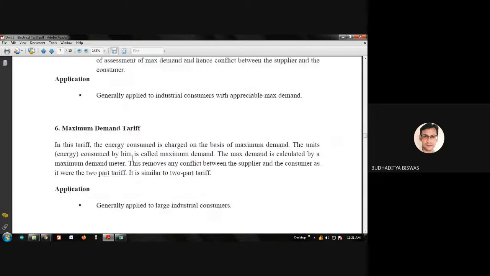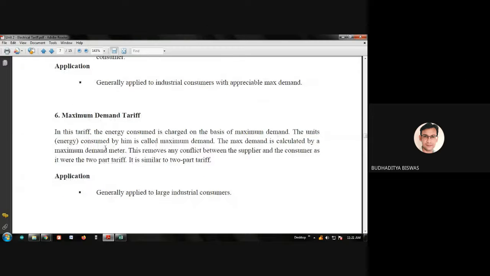Come to this one, maximum demand tariff. In this tariff, the energy consumed is charged on the basis of maximum demand. The unit consumed here is called the maximum demand. The maximum demand is calculated by a maximum demand meter. So here you see the difference between the two-part tariff and the maximum demand tariff. As I mentioned, in the two-part tariff, based on the assumption of the electric supply agency, you need to pay the bill.